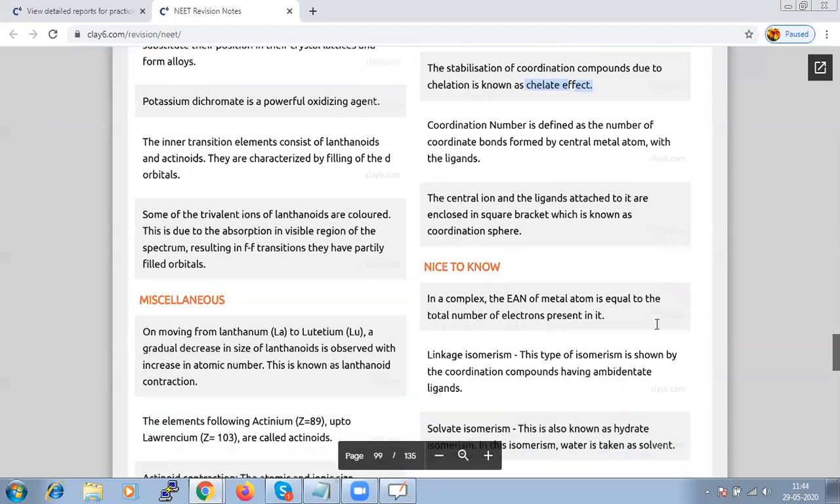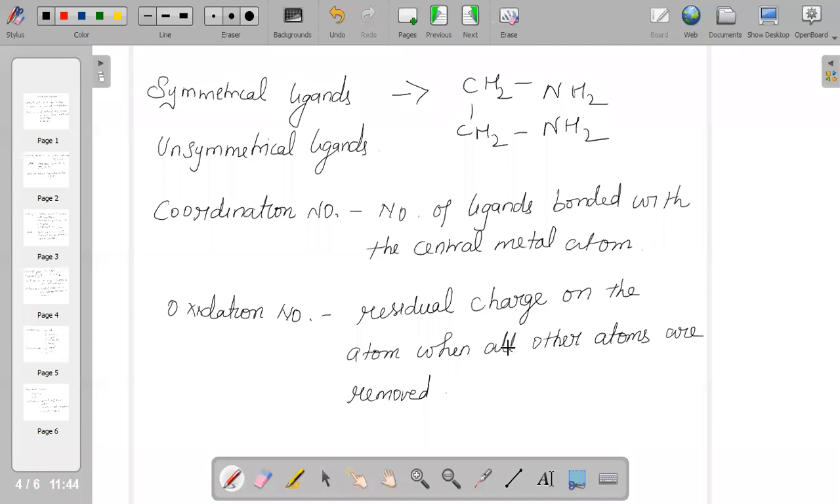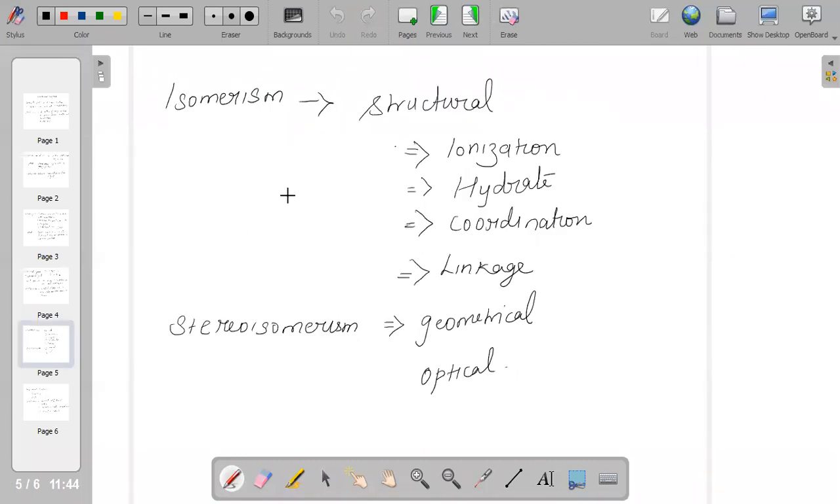And when we are talking about isomerism, they undergo different types of isomerism, that is structural and stereo isomerism. If we talk about structural isomerism, it becomes one more important factor, as we have different types of isomerism under structural: ionization, hydrate, coordination, and linkage.